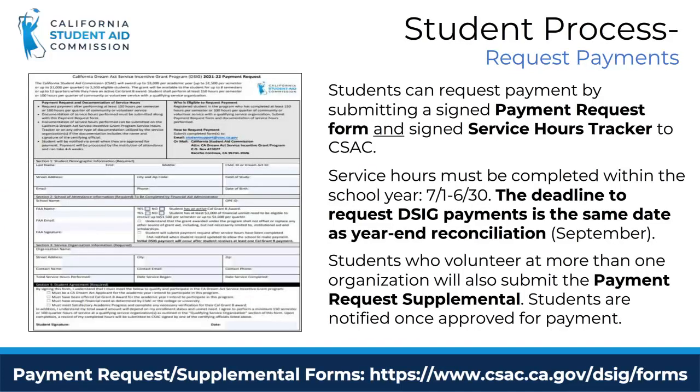After completing the 150 hours for the semester or 100 hours for the quarter and obtaining the signature of the certifying official of the service organization, students submit the payment request form and the service hours tracker to CSAC. Students who volunteer at more than one organization will also submit the payment request supplemental form. Students will be notified once they have been approved for payment.